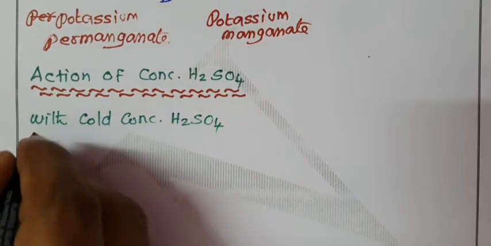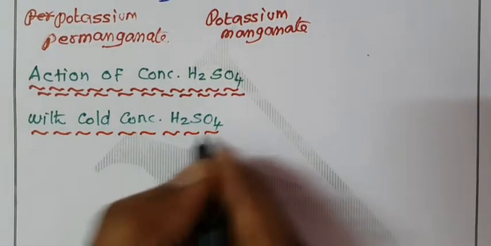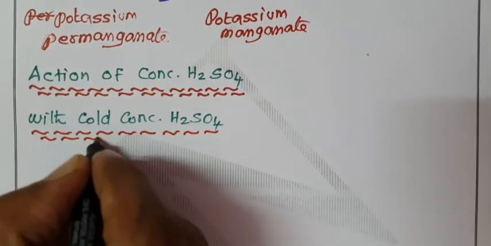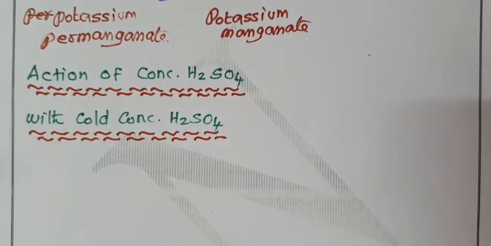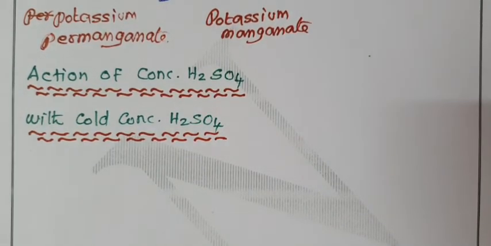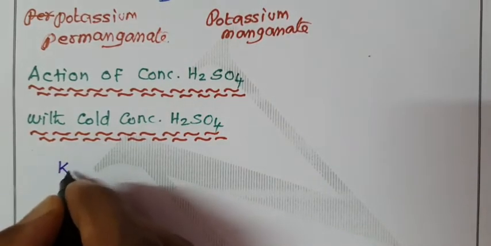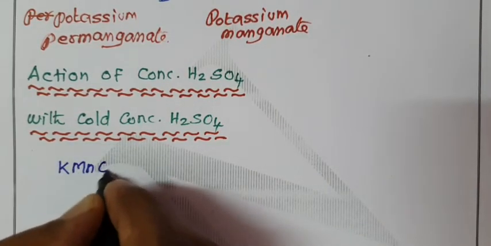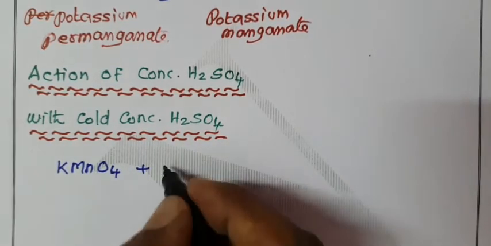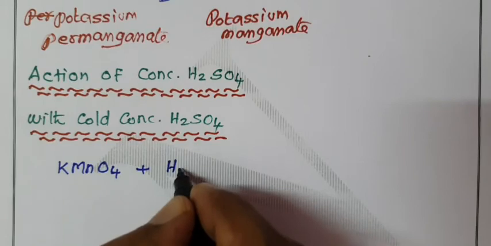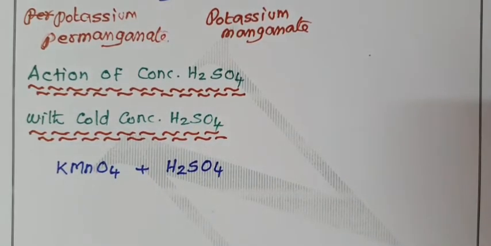With the cold concentrated sulfuric acid, how does potassium permanganate undergo reaction? KMnO4, potassium permanganate, when treated with cold concentrated sulfuric acid, H2SO4, condition is cold.